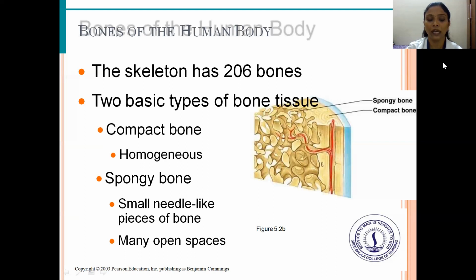So we have two types of bone, compact and spongy. In spongy bone, we have many open spaces and small needle-like pieces of bone. It is clearly given in this picture, the spongy bone and the compact bone. You can see it on the left side of your slide.